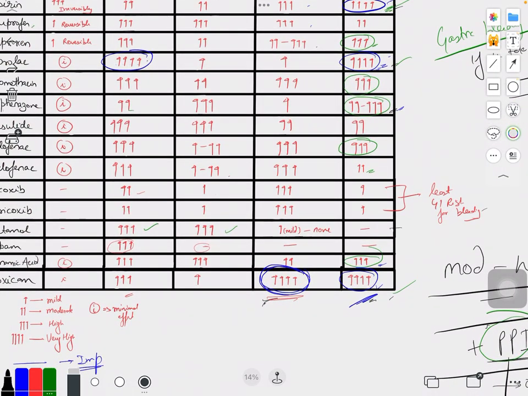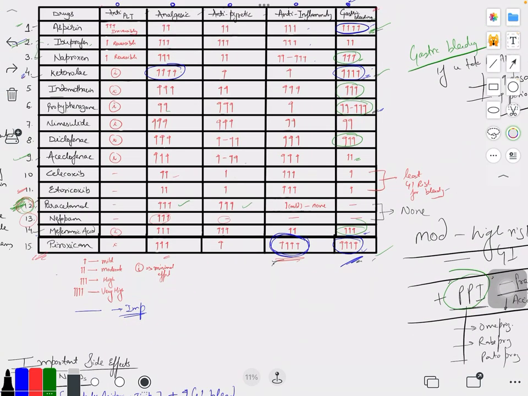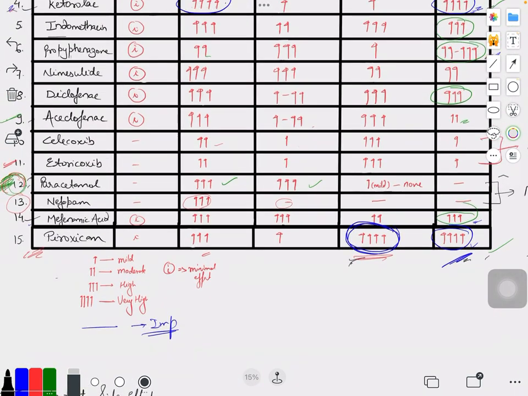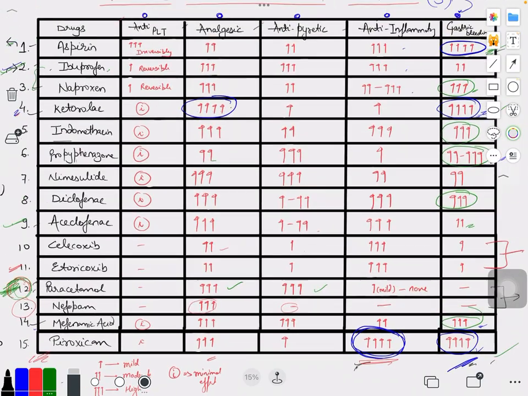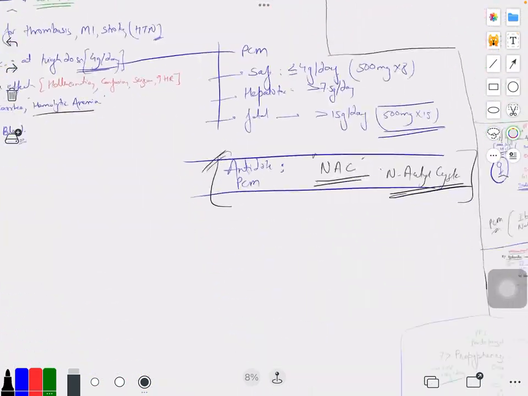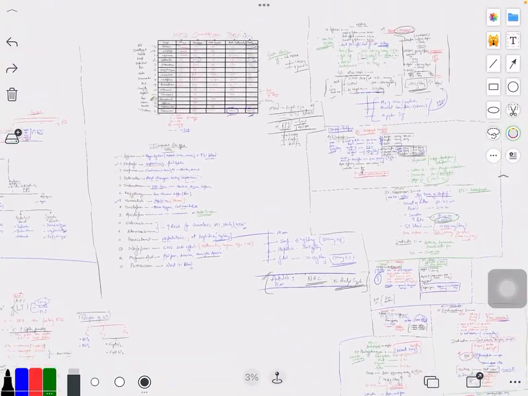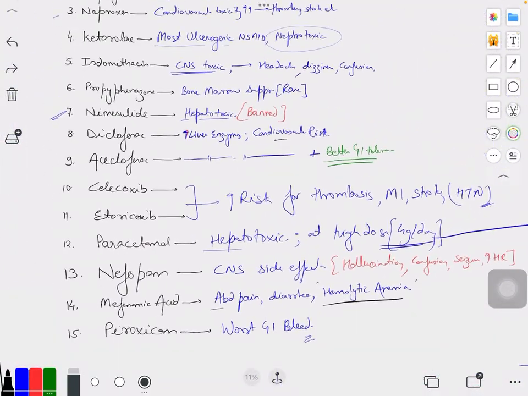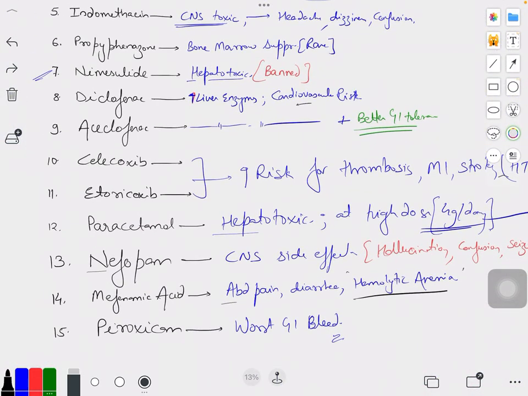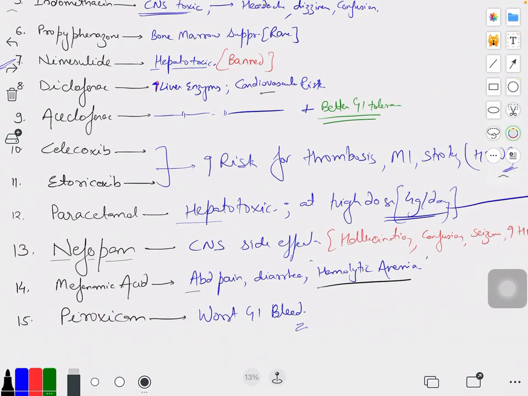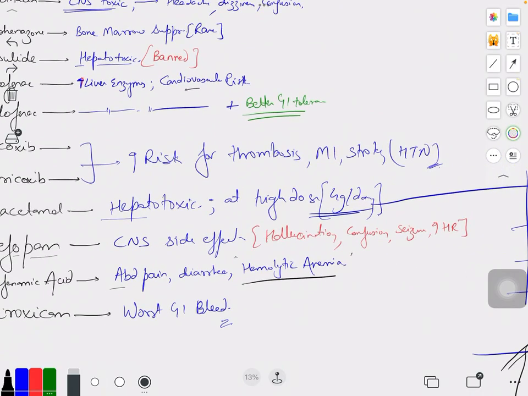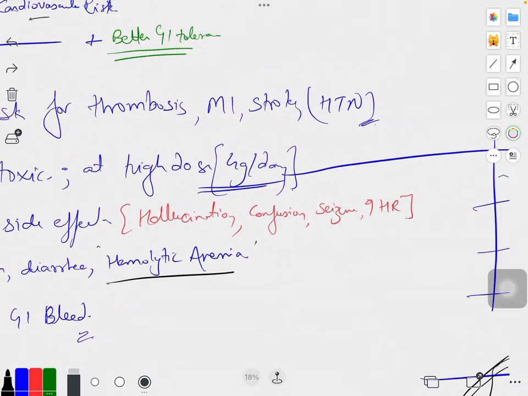So we can consider Nefopam for pain, right? Now for side effects, Nefopam primarily has CNS side effects: hallucination, confusion, seizures. There can even be incidents of increased heart rate and such side effects, right?